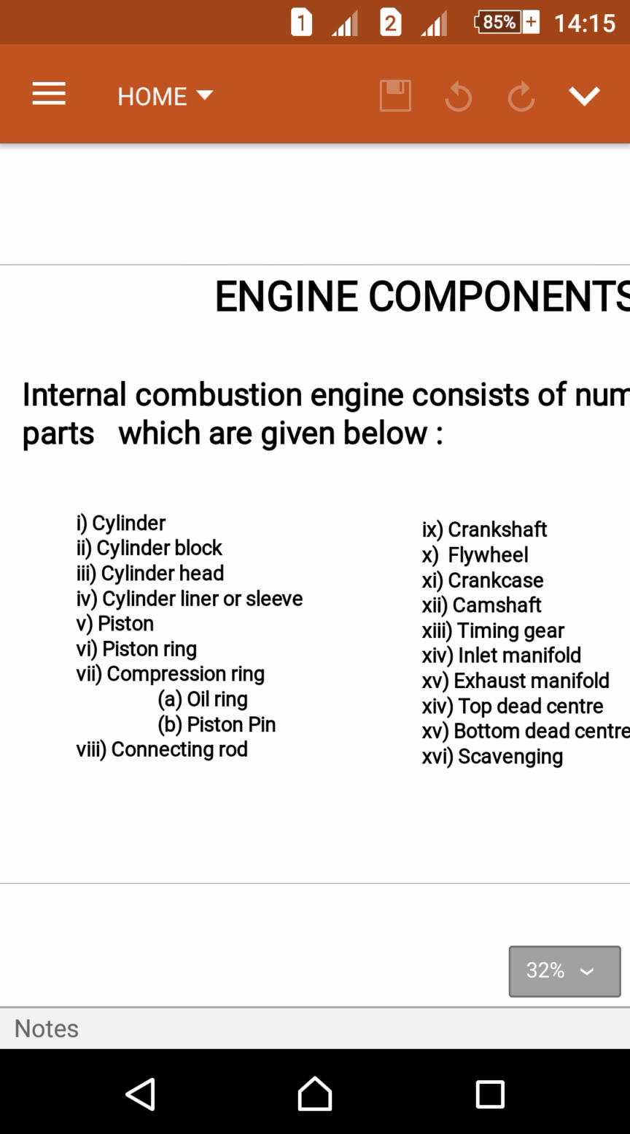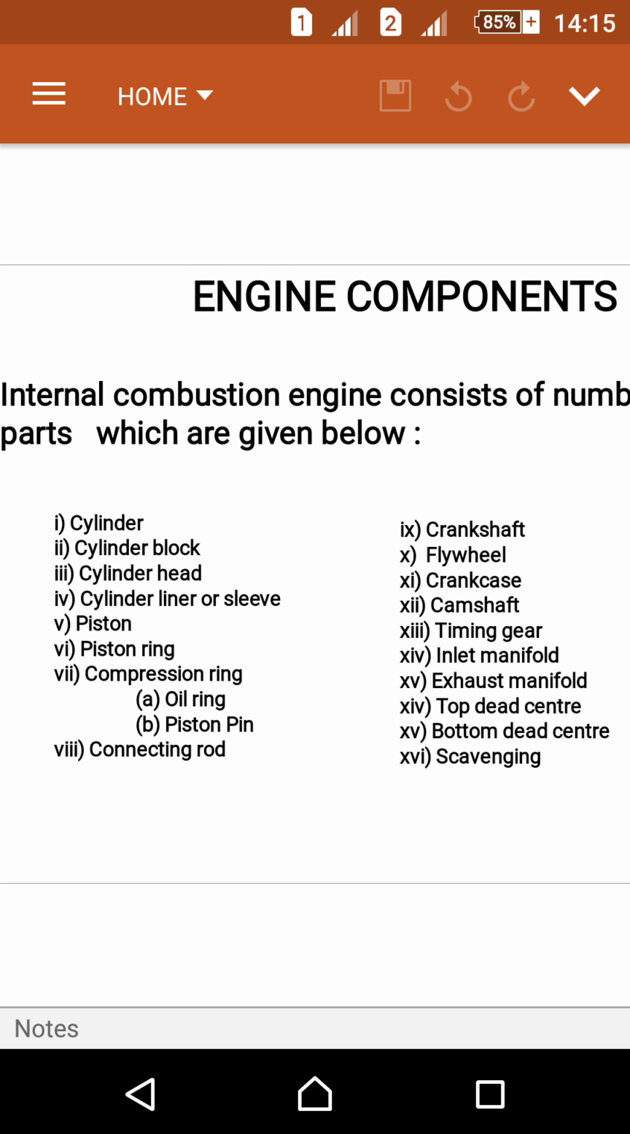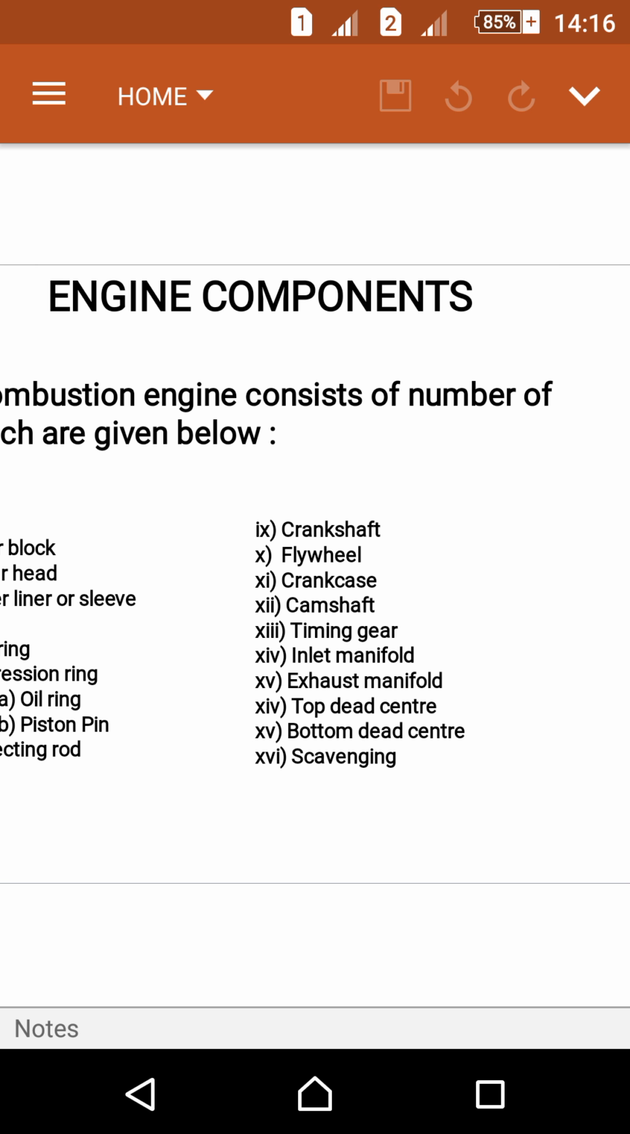First one is cylinder, second one is cylinder block, cylinder head, cylinder liner or cylinder sleeve, piston ring, compression ring, and the compression ring mainly consists of two types, oil ring and piston pin. Another one is connecting rod, crankshaft, flywheel, crankcase, camshaft, timing gear, inlet manifold, exhaust manifold, top dead center, bottom dead center, and the final one is scavenging.